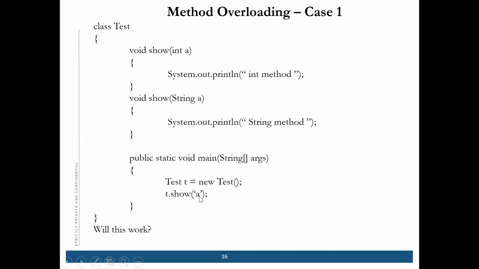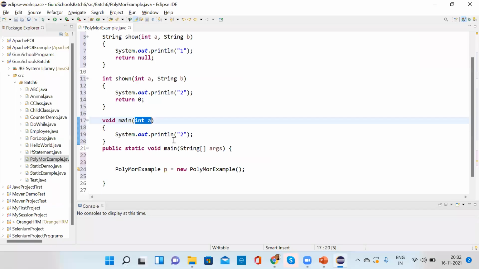But if it is in a single quote, that means it's a character, correct? So what do you think, will this work? That is called type promotion or automatic promotion. Okay, so we'll check in the example.